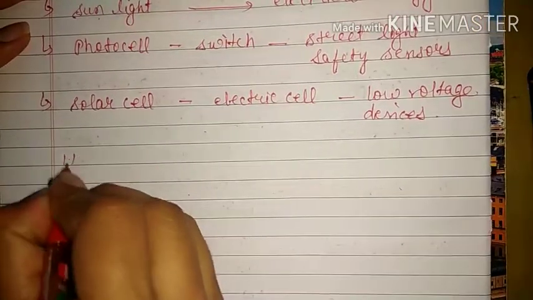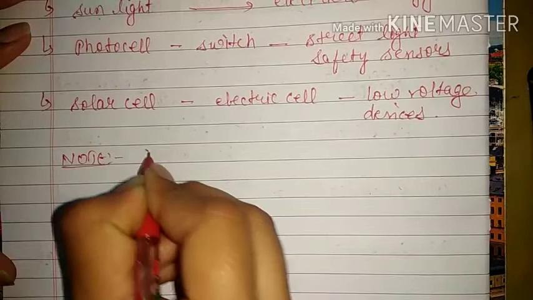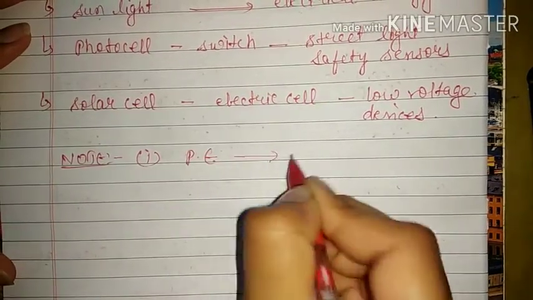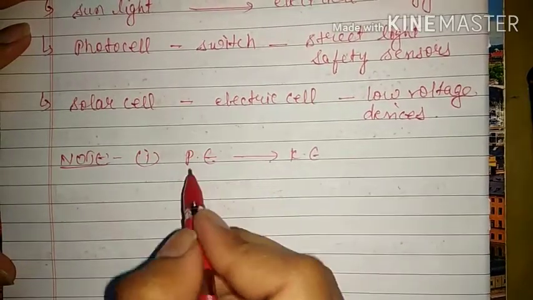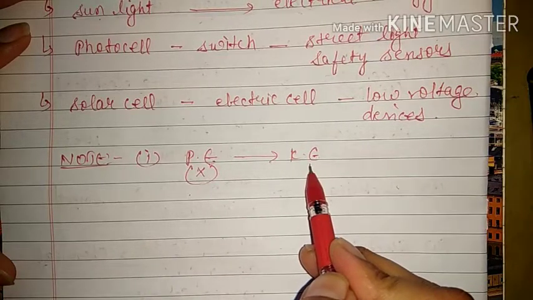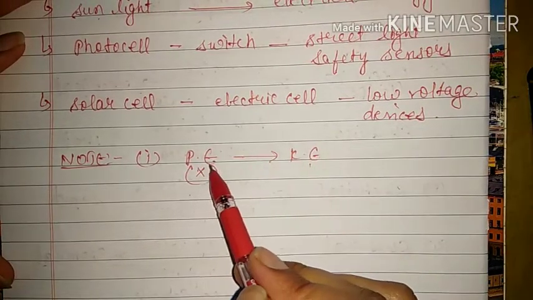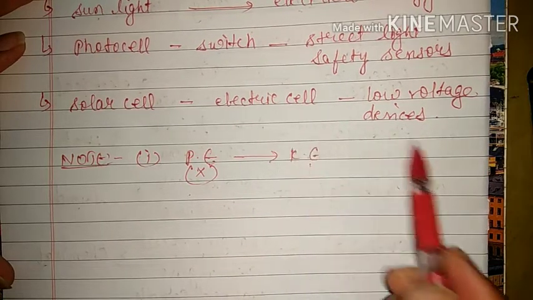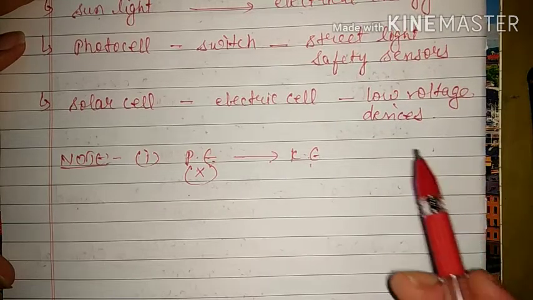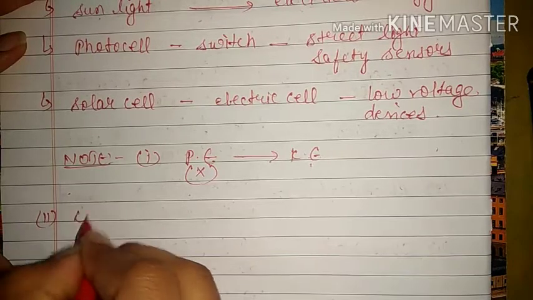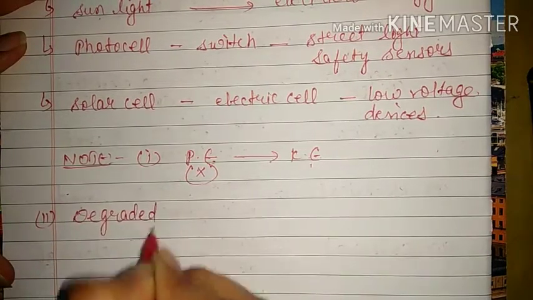Now we have two more things in the form of the note. The first one we discussed many times, that is, if we want to use potential energy, we will have to convert it into kinetic energy, because potential energy cannot be used in any other form than kinetic energy. So if we have potential energy, first we have to convert potential energy into kinetic energy, and later kinetic energy can be converted into any other form of energy. This is the first point.